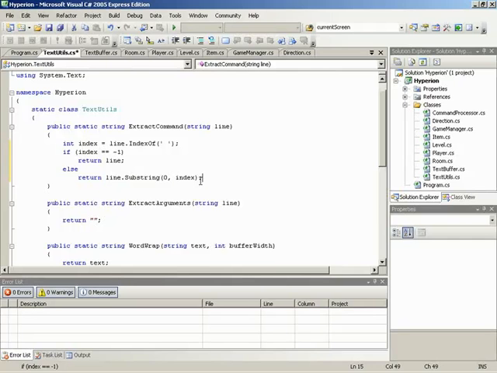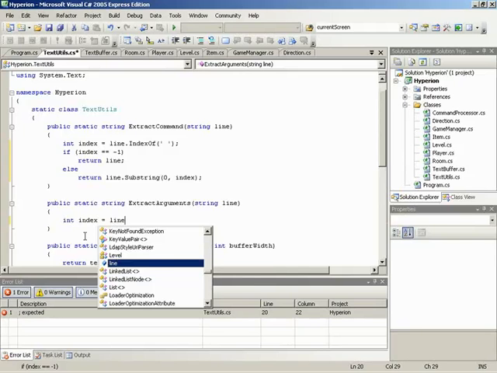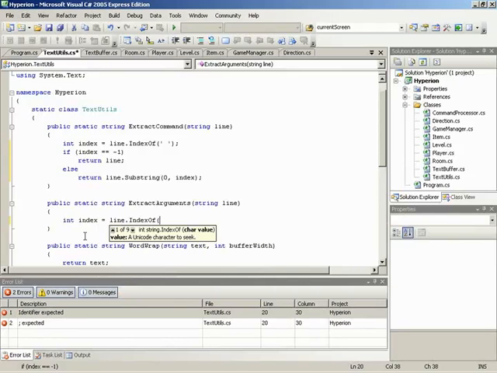Right. Alright, I guess it's time to move on to ExtractArguments. And this is somewhat similar to ExtractCommand, it's just the other part of the string. If there were arguments, return those arguments. Okay. So again, we'll create an index variable to hold the value so we don't have to keep looking it up over and over again. And that index will again be line.IndexOf. So once again, let's look through the string for a space.